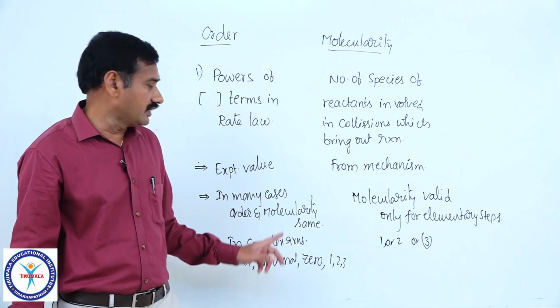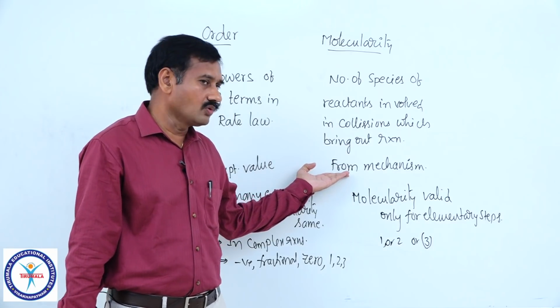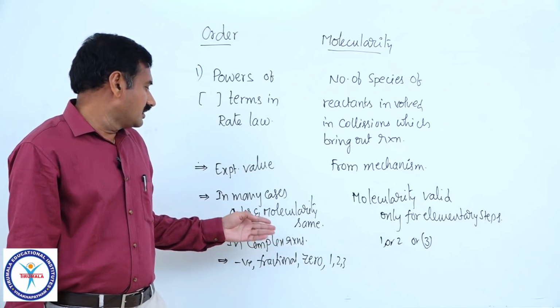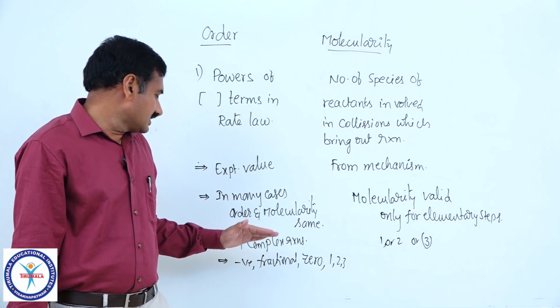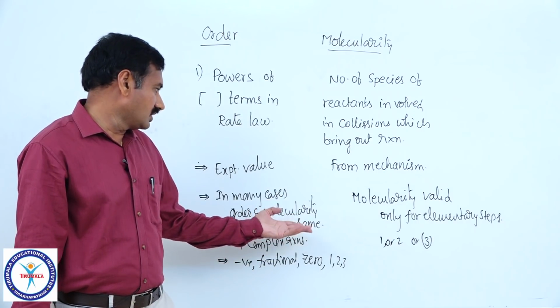In that way, we find out the order of reaction. But molecularity of the reaction can be known from the mechanism of the reaction. And order of reaction can be any value, negative, 0, fractional or 1, 2, 3 and so on.